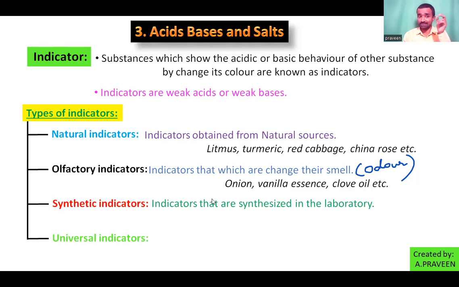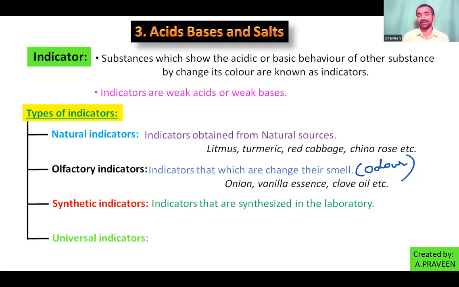The indicator is a substance that you are preparing using some different substances, maybe chemicals or natural sources. So that are synthesized are called laboratory indicators. We can synthesize them in the laboratory, so they are called synthetic indicators.